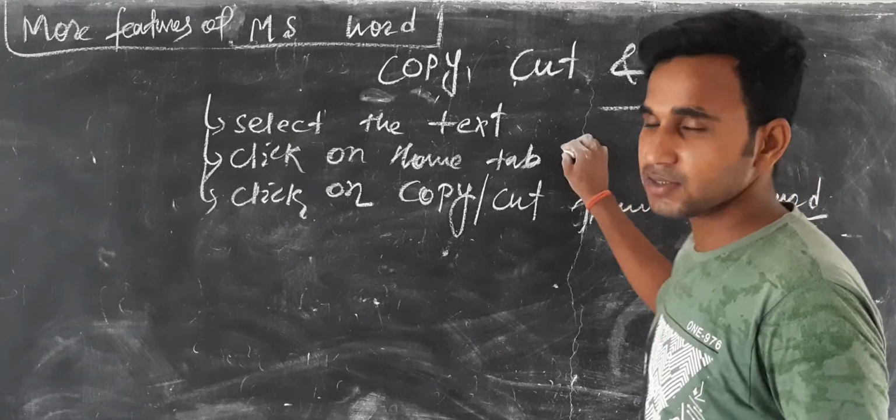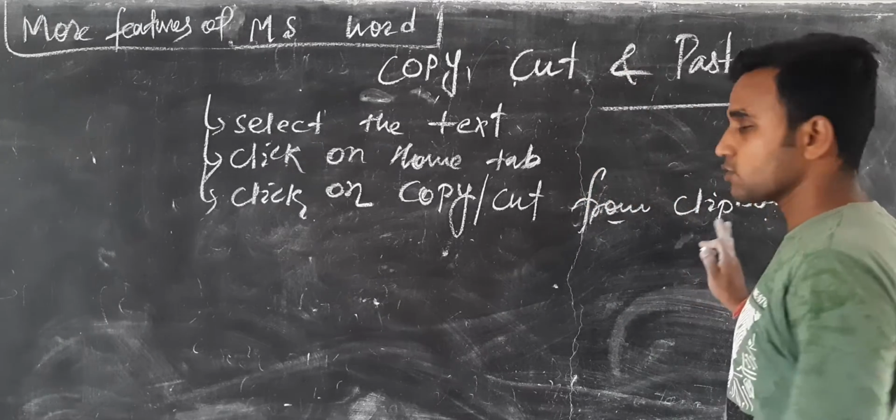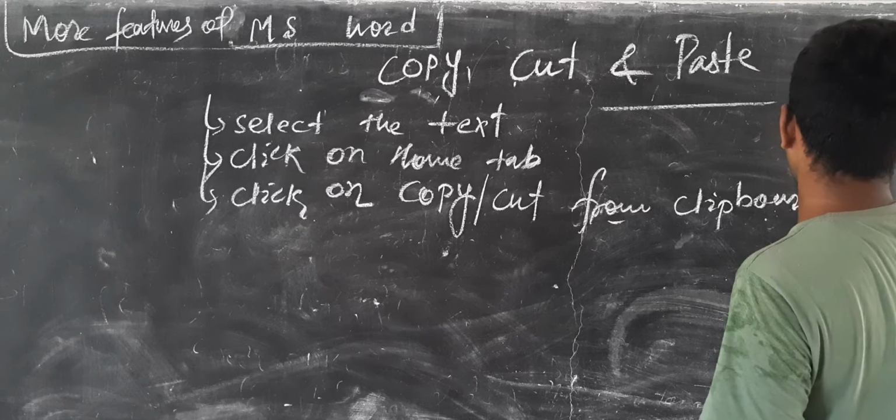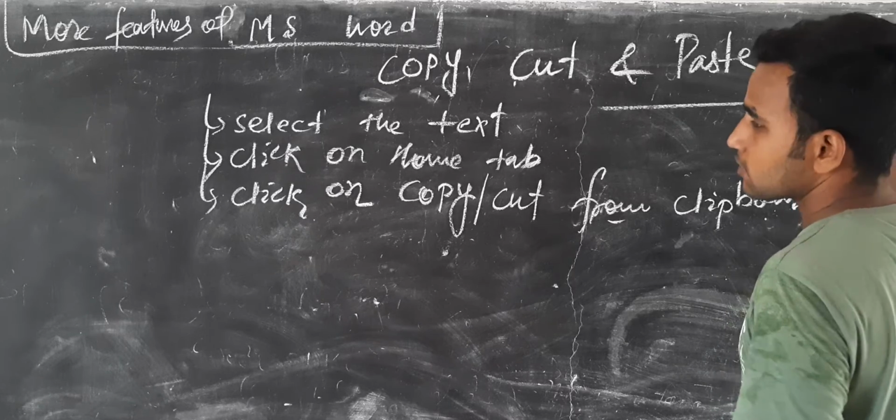This clipboard group is also in the Home tab.